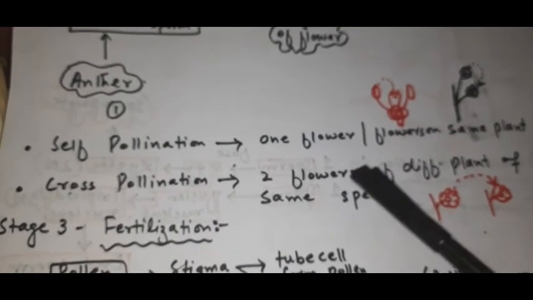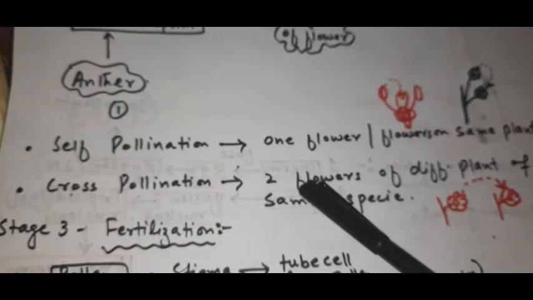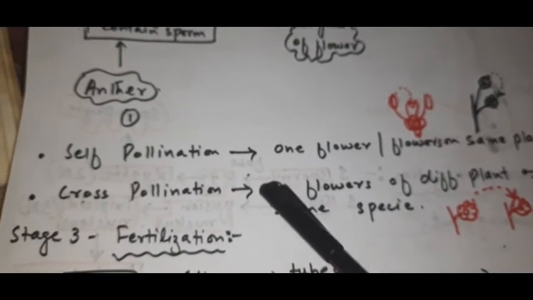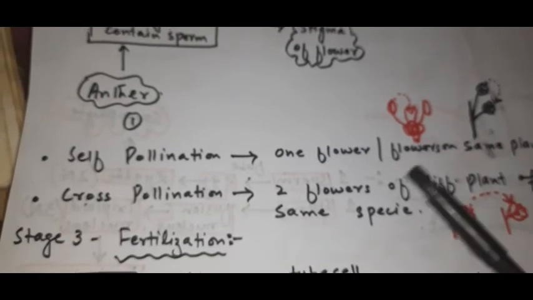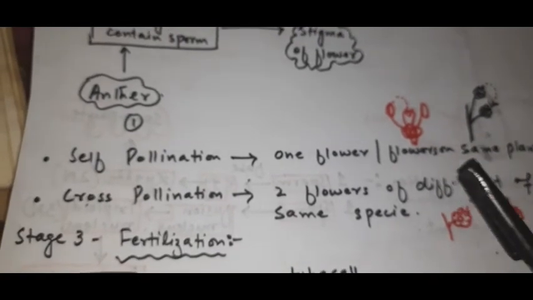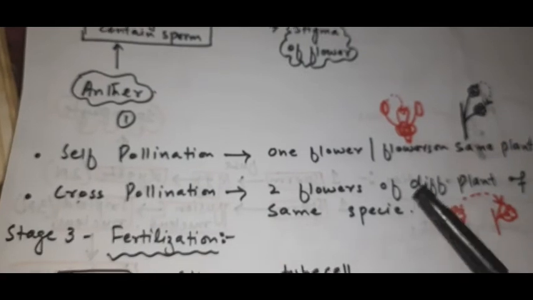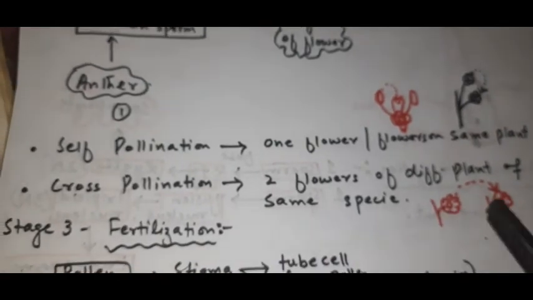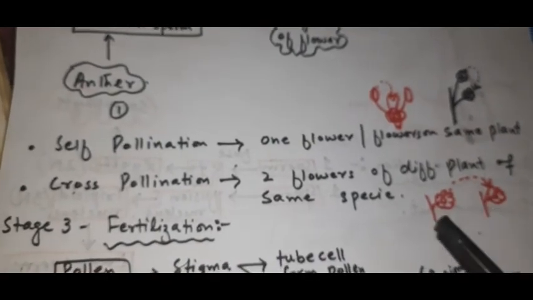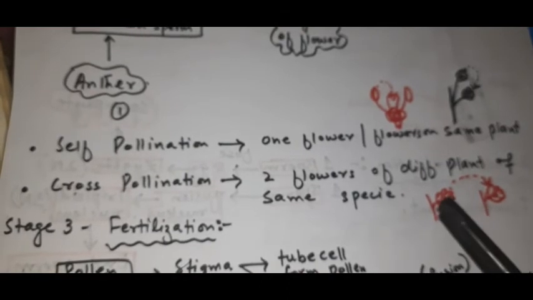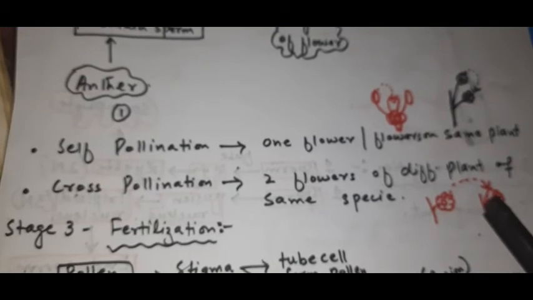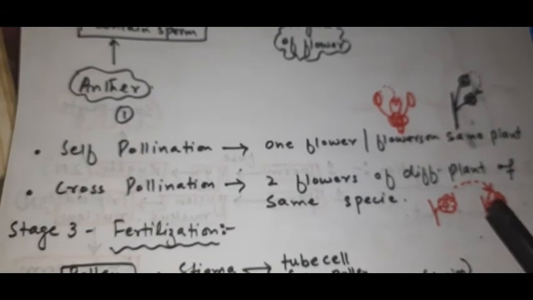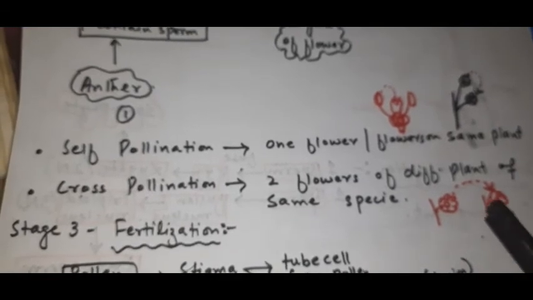On the other hand, we have cross-pollination. In contrast, this pollination involves 2 flowers of different plants of the same species. For example, here we have this flower and this flower. These are 2 different plants, right? So this is the transfer of pollen from this flower to the stigma of another plant's flower, but of the same species.